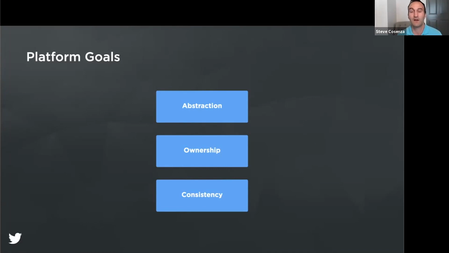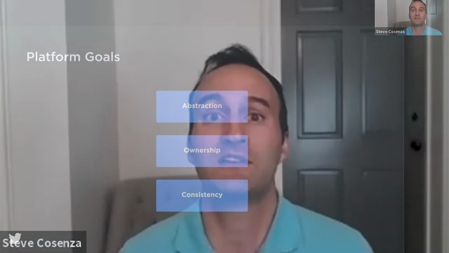Our ownership goals seek to contain core and common API logic in a single place owned by a single API platform team, while also allowing non-common API components to be authored and owned by different teams. And our goal of consistency is to provide a consistent experience for external developers by relying on our API design principles to reinforce uniformity. So with the above goals in mind, we built a common platform to host all of our new Twitter API endpoints.